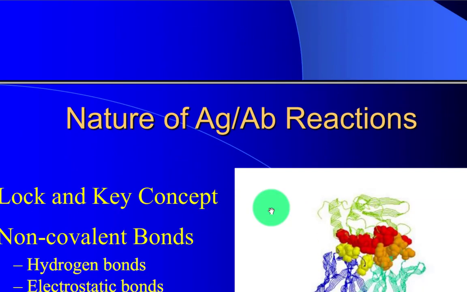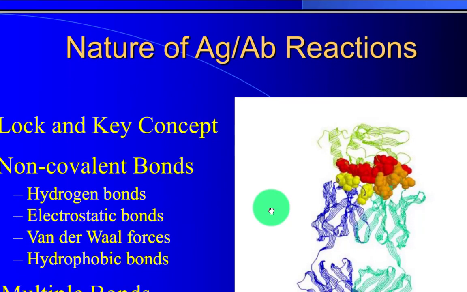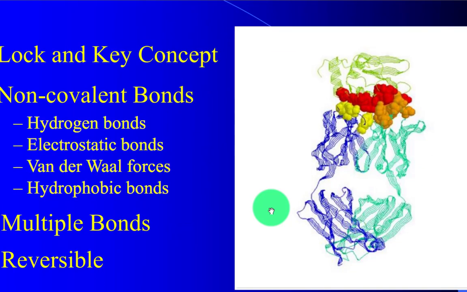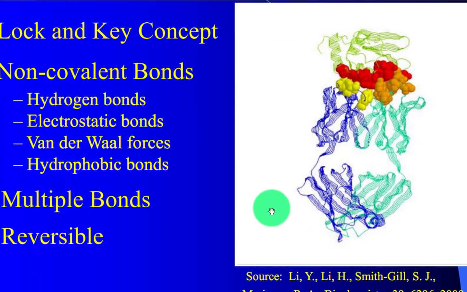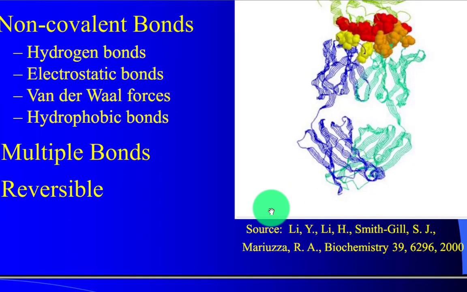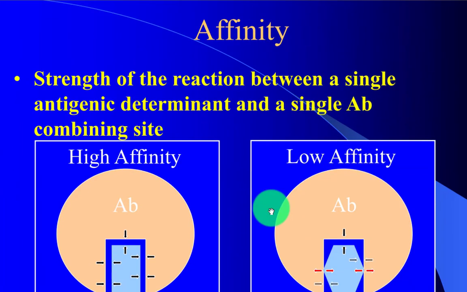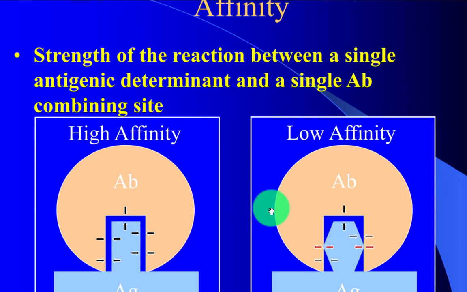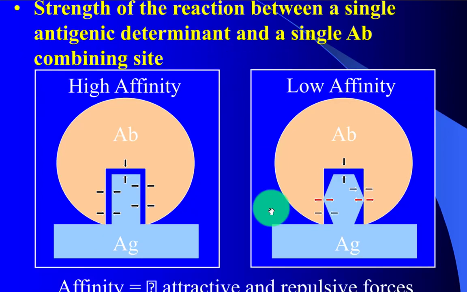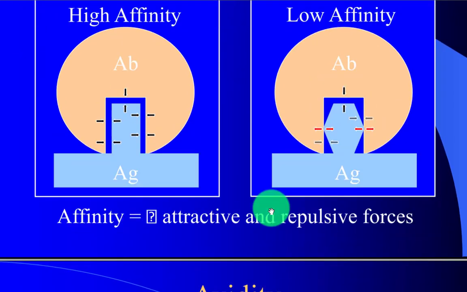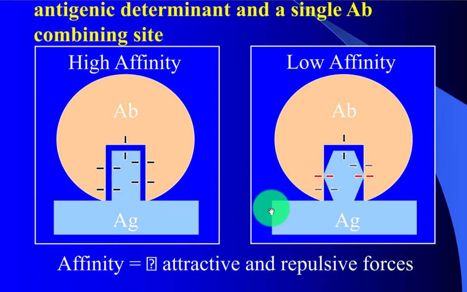Nature of the antigen-antibody reaction. Lock and key concept, non-covalent bonds: hydrogen bonds, electrostatic bonds, van der Waals bonds, hydrophobic bonds, multiple bonds, reversible bonds. The affinity is the strength of reaction between a single antigen determinant and a single antibody combining site, with attractive and repulsive factors.